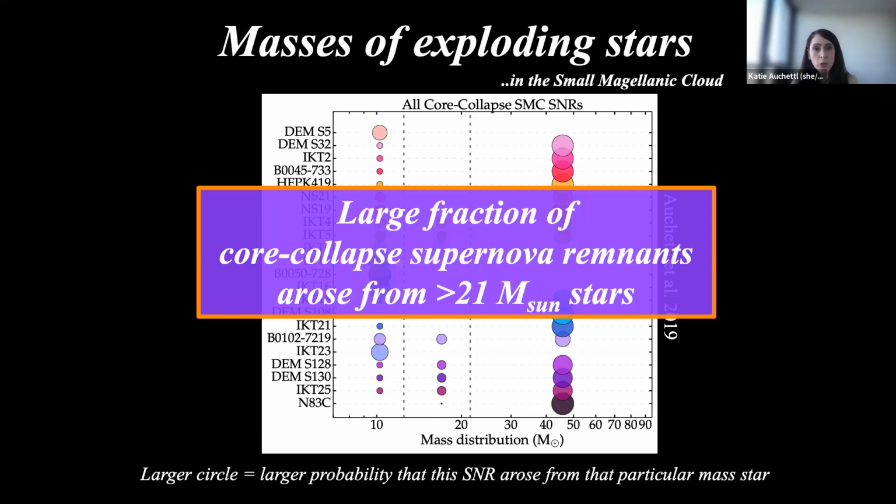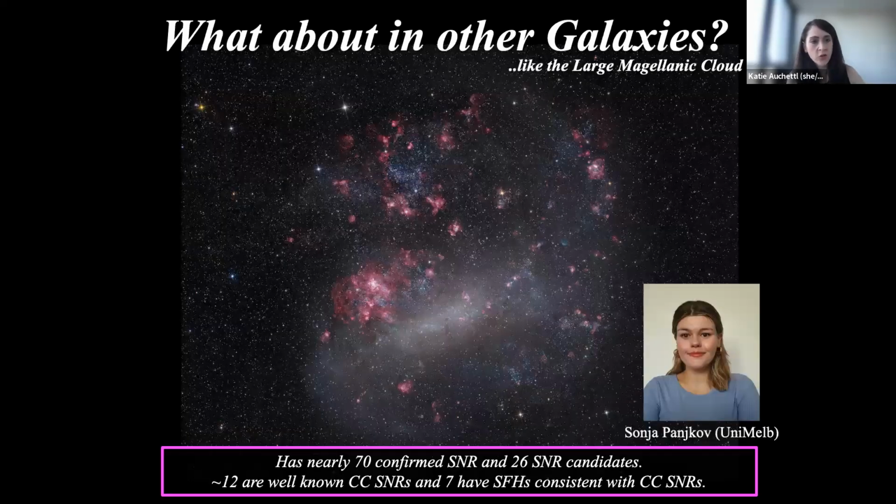It is a very low metallicity galaxy. Is there some connection with how the properties of the galaxy affect the properties of the progenitors we see? And the answer is yes, we do see this. But that's completely another kind of discussion that we can also have. The next thing we can do is look at another case, right? Do we also see this same behavior in, say, another nearby galaxy? And this is what we can actually do.